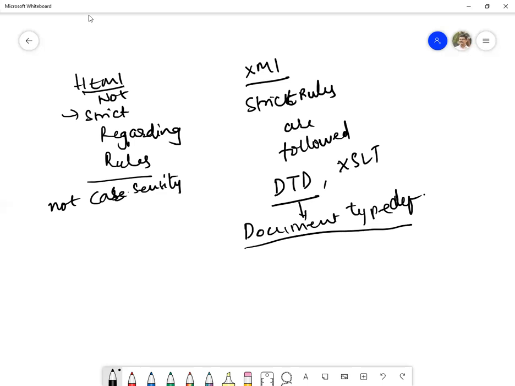according to the users. Another important difference among these is proper nesting of tags. Proper nesting of tags is compulsory according to that.